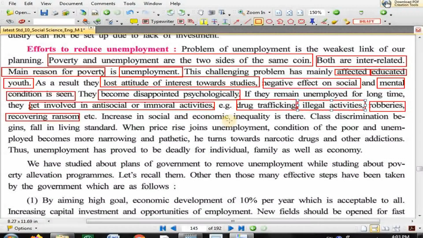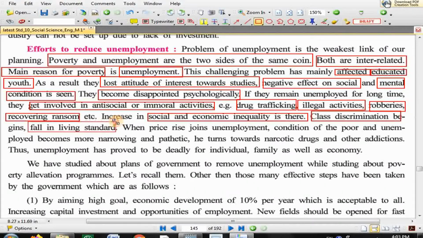Increase in social and economic inequality is there. See, what happened because of unemployment is that it increased the social and economic inequality. The rich become richer and the poor become poorer. The poor person does not get employment, so automatically disparity can be seen. Class discrimination begins, lower class and upper class, that kind of class discrimination begins.